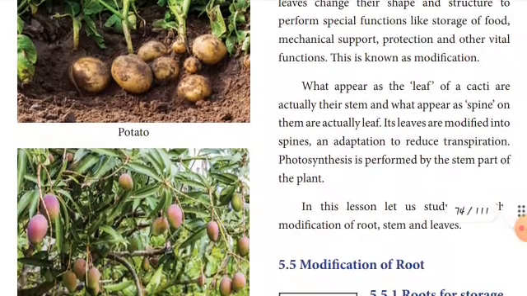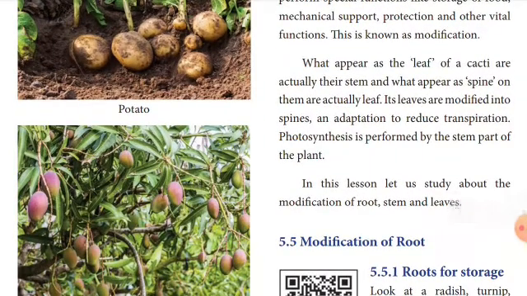Yes. Next is the next picture, mango. It's a very beautiful diagram, no? You see the leaf of the cacti, or actually their stem, and the spines on them are actually the leaves.